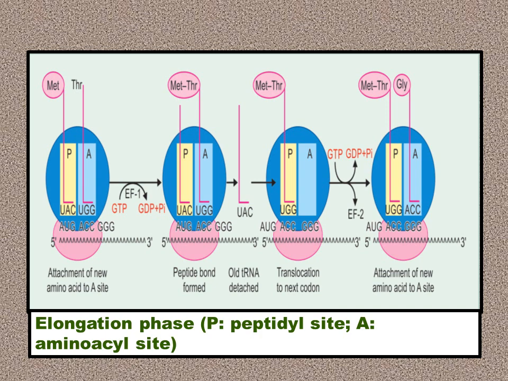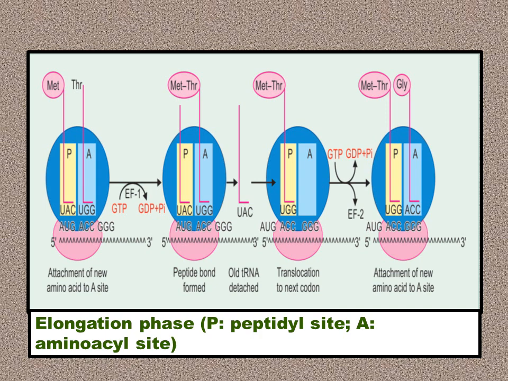So when the entire ribosomal complex moves one codon forward, what will happen? The old A site will become the new P site.